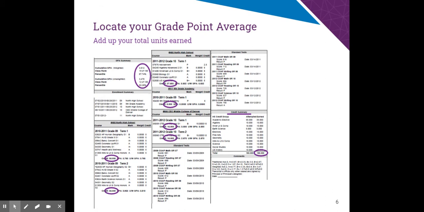And below that should be the classes that you have taken in your 9th grade year. So if you take a look there, again, your GPA is that top circle to your left.